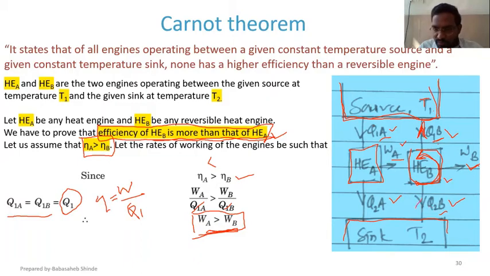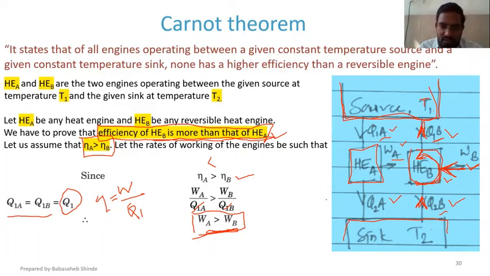Similarly, Q2B will be heat accepted from the source, and WB, instead of work produced by the heat engine, will now become work consumed by the heat engine, because now it is transferring heat from low temperature to high temperature. It needs to be a work consuming device now, right? And when you reverse that engine, all the directions will be reversed.